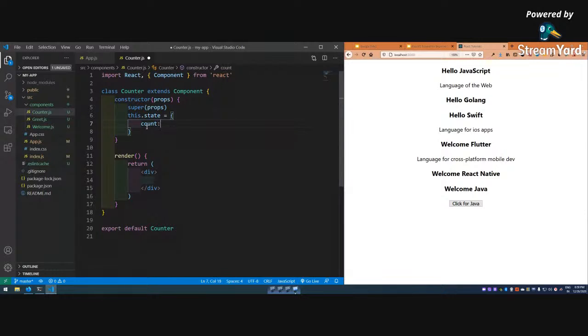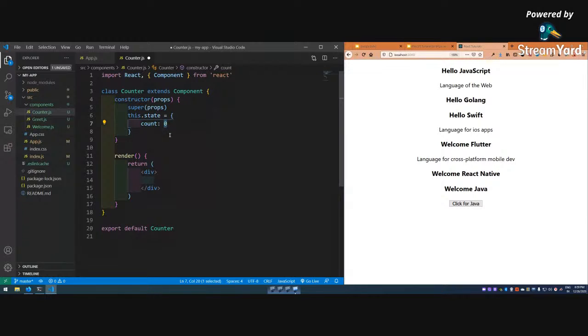So I'm making a counter, and I'm giving count 0. this.state, as you might be seeing, is an object, so key-value pair. Count is the variable, 0 is the value. Actually what we are doing here is giving the initial value of count, which is 0. So we always give the initial value. It is not necessary that it should be a number. It can be anything: string, array, object, doesn't matter.